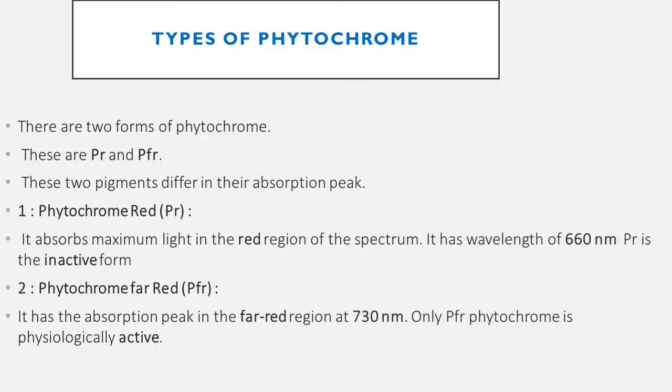These are the types of phytochrome. There are two forms of phytochrome: PR and PFR. These two pigments differ in their absorption peak. Phytochrome red, PR, absorbs maximum light in the red region of the spectrum. It has a wavelength of 660 nanometers. PR is the inactive form. Phytochrome far-red, PFR, has its absorption peak in the far-red region at 730 nanometers. Only PFR phytochrome is physiologically active.